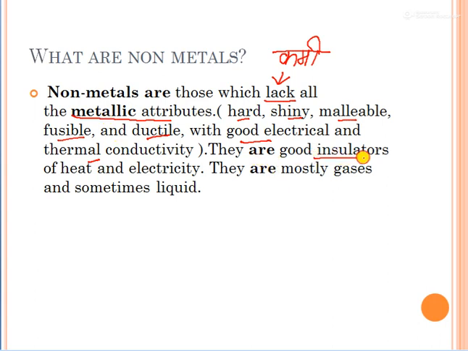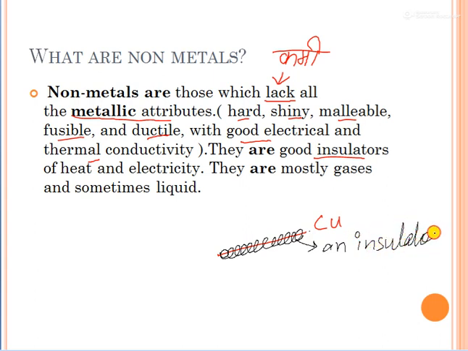And they are good insulators. इंसुलेटर मतलब ऐसी चीज़ें जिससे इलेक्ट्रिसिटी पास नहीं होती है. You see the wire which we are using, like this wire is of copper. On the outside of this wire there is a coating, like the black color wire if you have. So inside the black color, this copper is present. This black color is an insulator, or plastic.